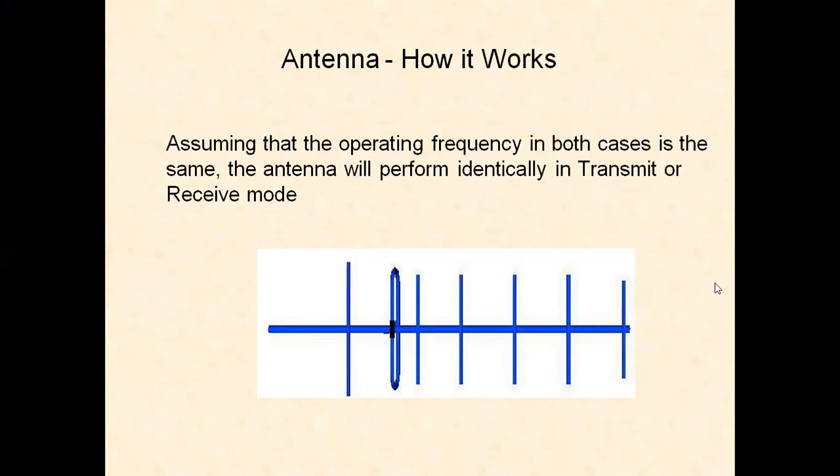Similarly, when it is acting as a receiving antenna, the signal will be received in this direction, and they will be available at this folded dipole. Some of the energy escaping through the folded dipole will go to the reflector and will be reflected back here, and the amount of energy is collected at this particular point.